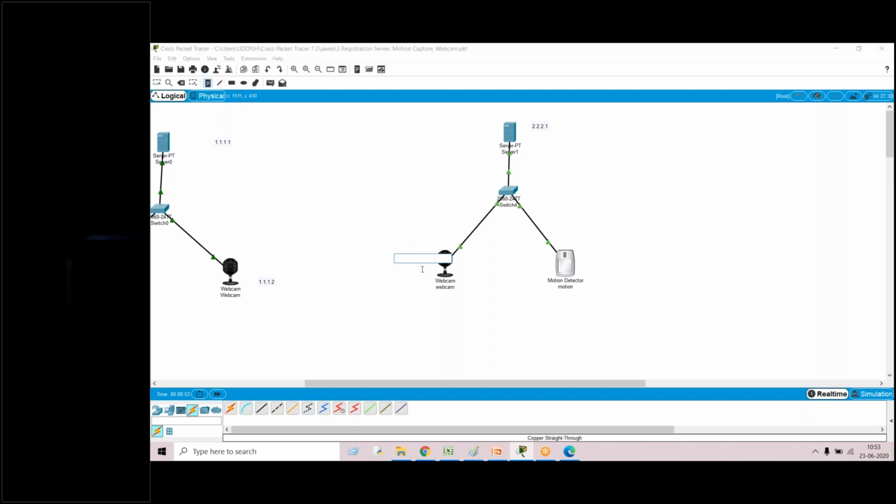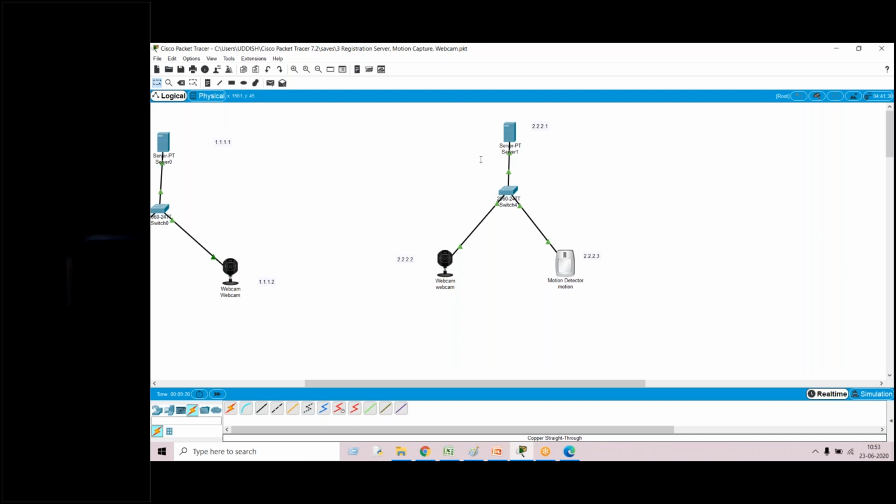For the webcam I'll just make a note here, I'm not assigning it yet, it's just a note. 2.2.2.2, I have assigned it. Again I'll choose this and write 2.2.2.3. Now let's assume I want to assign 2.2.2.1 to the server, 2.2.2.2 to the webcam, and 2.2.2.3 to the motion detector.